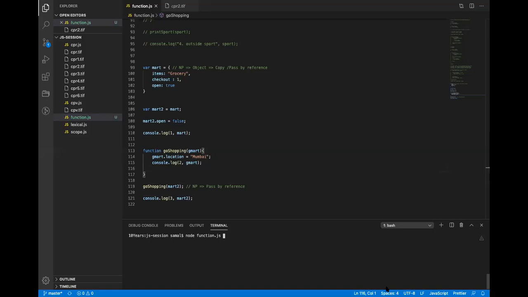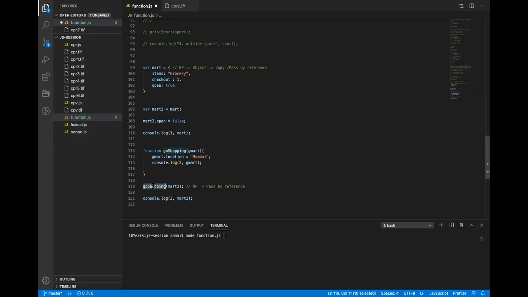When you pass a non-primitive, it basically just copies the reference. If you change the variable anywhere, it will affect all of the variables with the same reference. If I run this, it will first print the value with open false. Then the function is called, and it adds a new key. So the first print won't have any location key because I already printed the value.